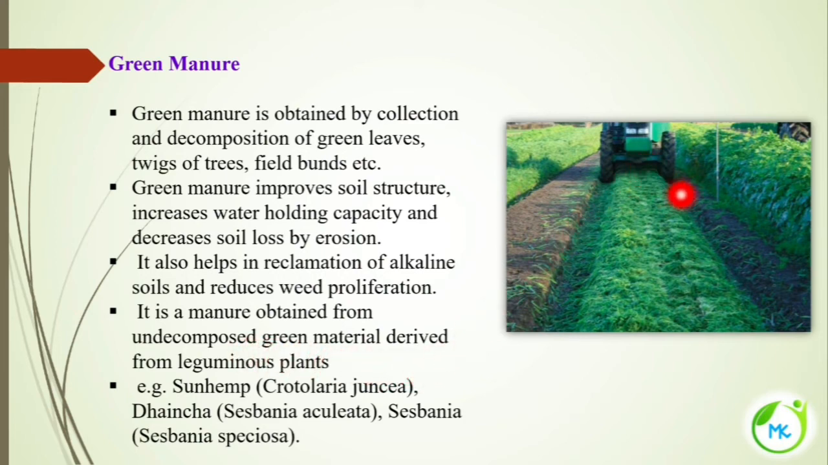The plants are grown and then ploughed, by using a tractor. They are ploughed and mixed with the soil, and then when they are growing the crop plants, utilizing the nutrients from this green manure, the crop plant will grow well.